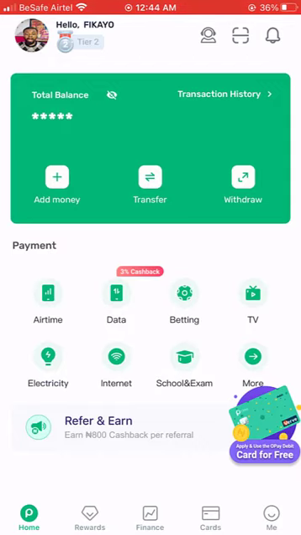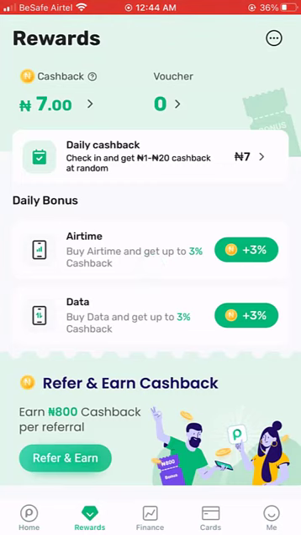Another way you can make money with Opay is to go to the reward section. I already claimed today, so I have 7 naira. Tomorrow, every day, you see this section that says daily cashbacks, with a display that says get. You just click on get and it gives you between 1 naira and 20 naira. You can get 2 naira, 5 naira, 20 naira, or 15 naira. You can use it to make purchases for airtime, data, and all that.